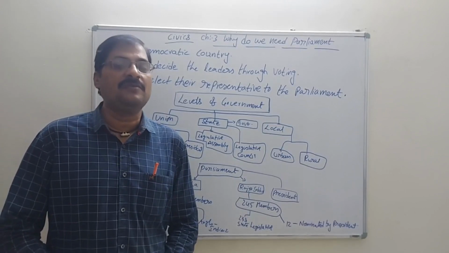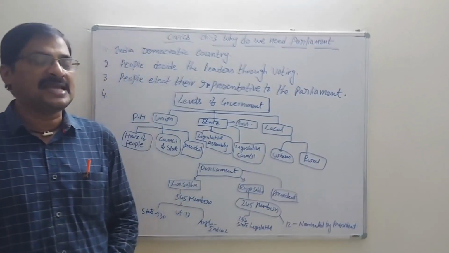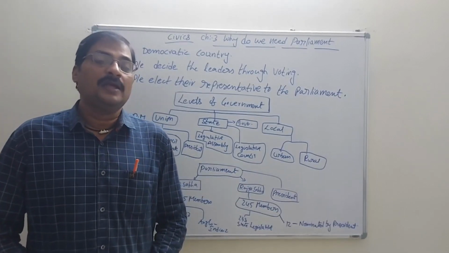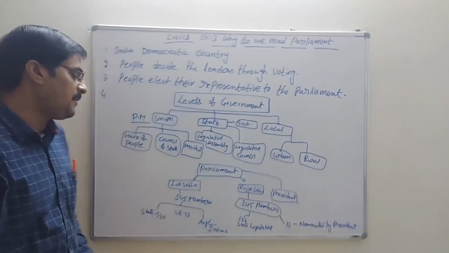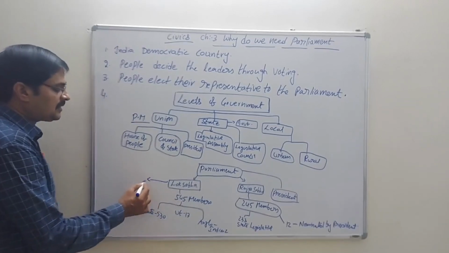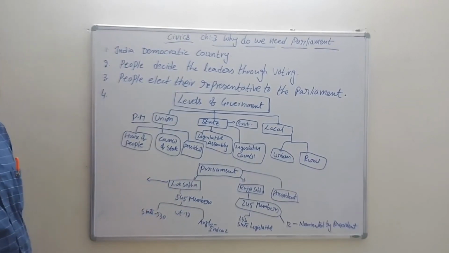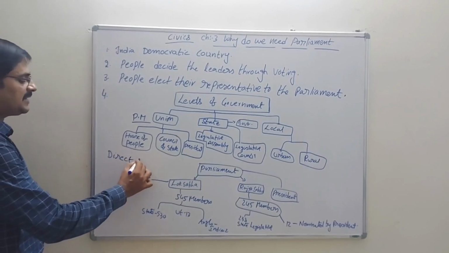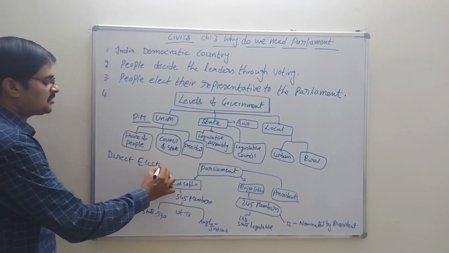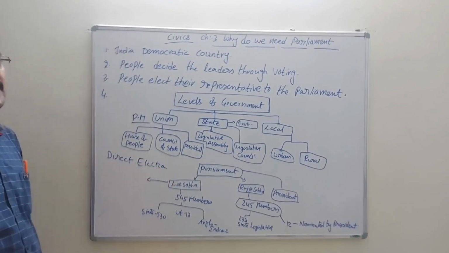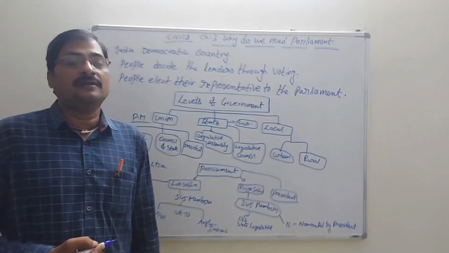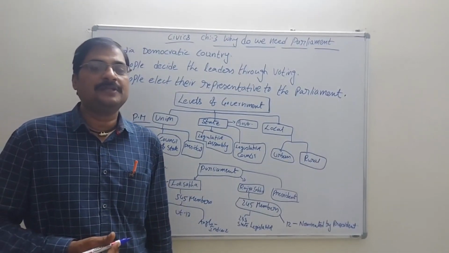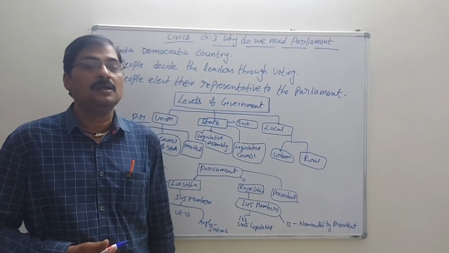Here is one question that may be given to you at the time of the exam: what is the difference between Lok Sabha and Rajya Sabha? Now we are going to discuss the Lok Sabha. The Lok Sabha members are directly elected by the people. It is a direct election only. Representatives are nominated for each area according to the population.